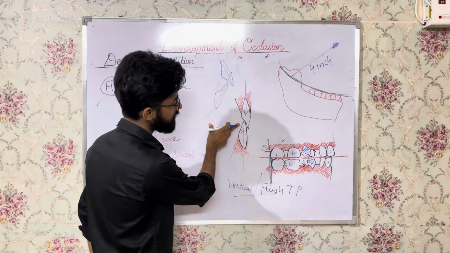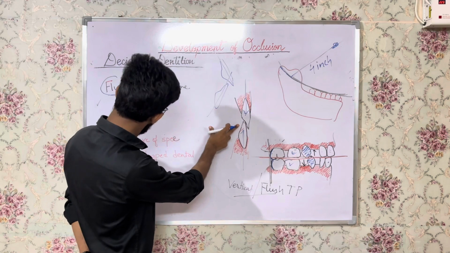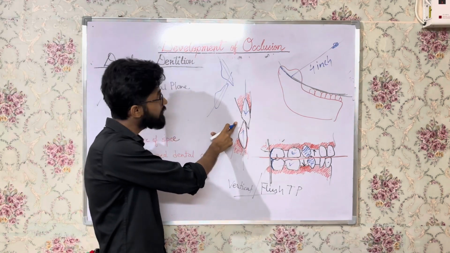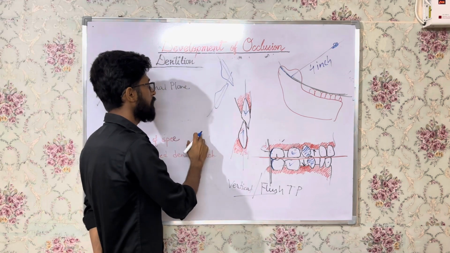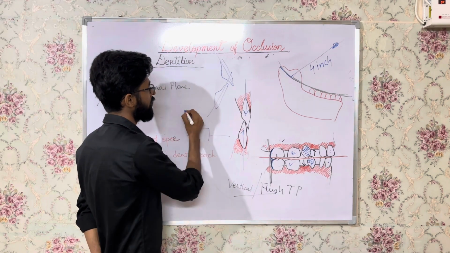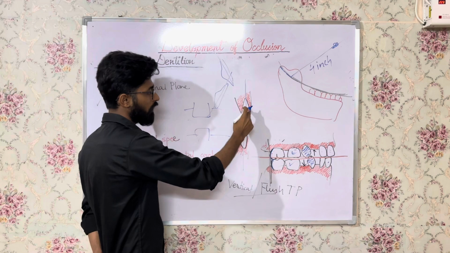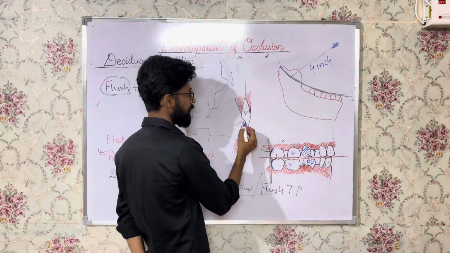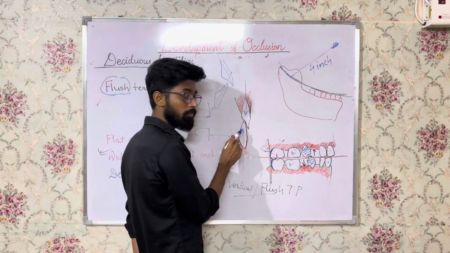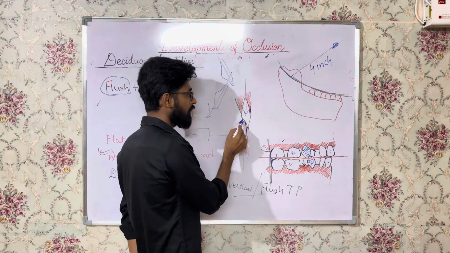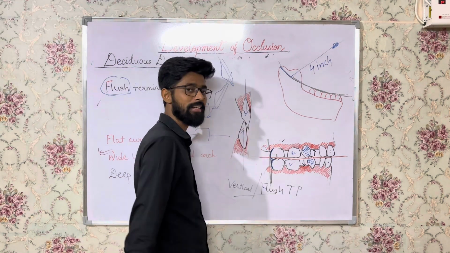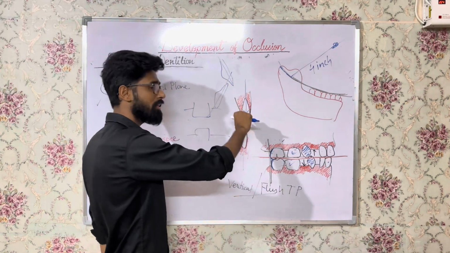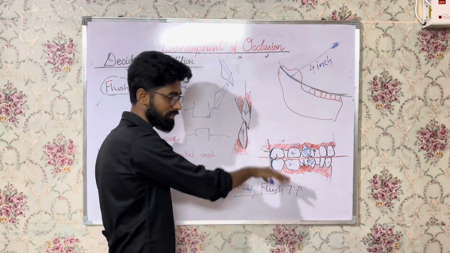You can see this is deep bite. Deep bite is a very important feature in the deciduous dentition, in the early stages when the deciduous molars are not erupted. What happens in deep bite? The incisal edge of the mandibular central incisor occludes with the cingulum of the maxillary central incisor. Now deep bite is relieved to some extent in the later stages.